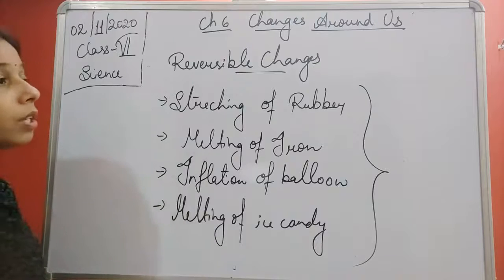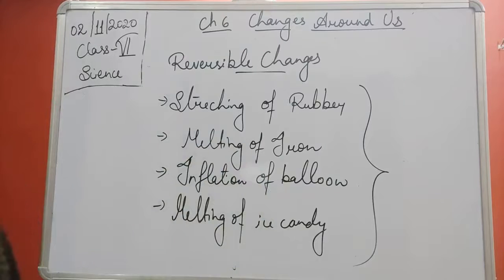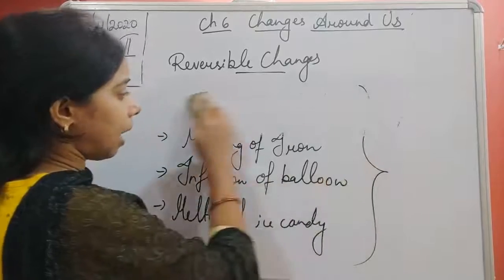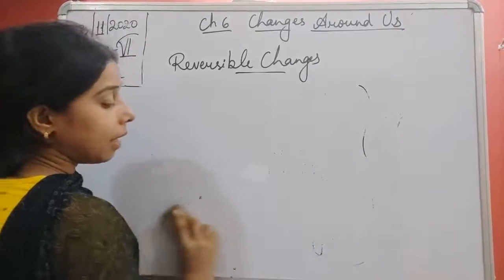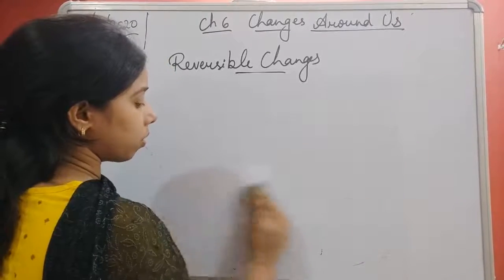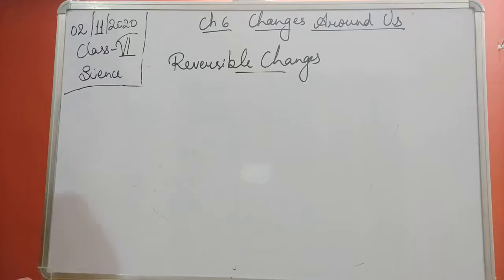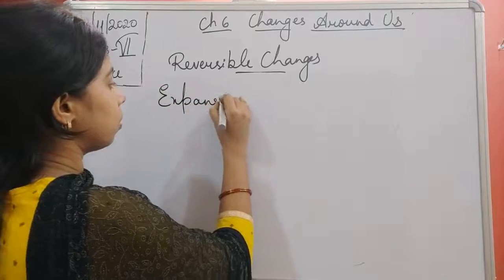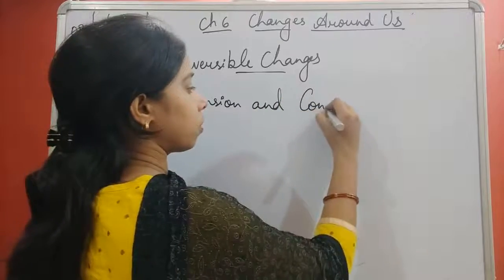Now in this, students, we have also discussed one of the changes, let me write it. One of the changes that includes the expansion and contraction.